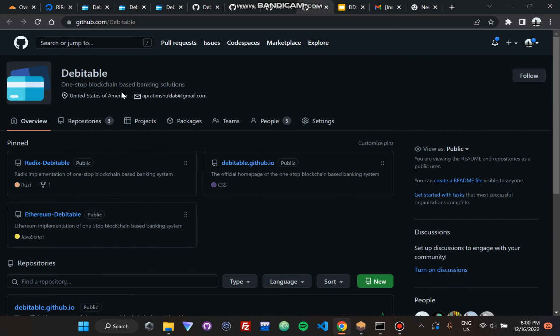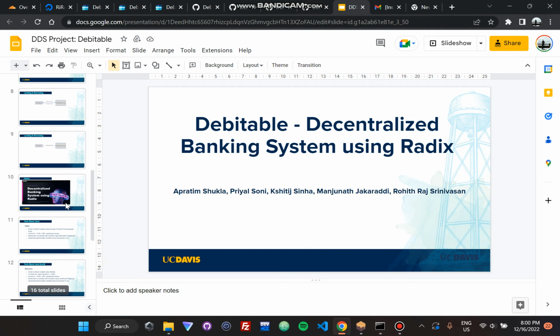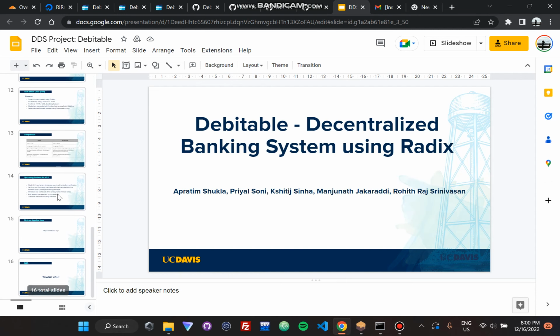I've also created a repository and organization for this where all the repositories are available along with the homepage, a central homepage that is tying everything together, which was created by Priel. So it is also accessible at debitable.org. Finally, the system diagrams are there in the PPT. You can also check it. They are there for the Radix implementation. The Ethereum implementation is pretty straightforward and simple.